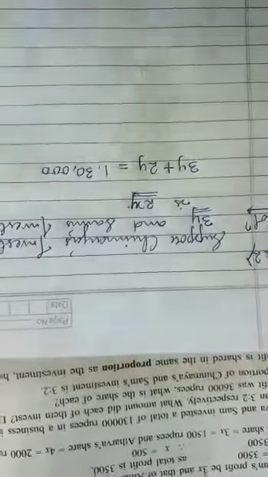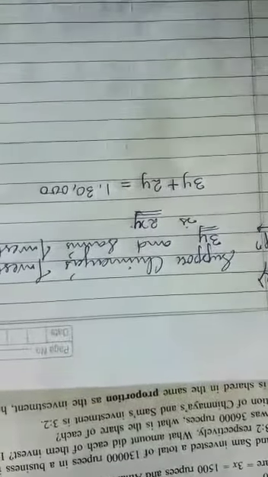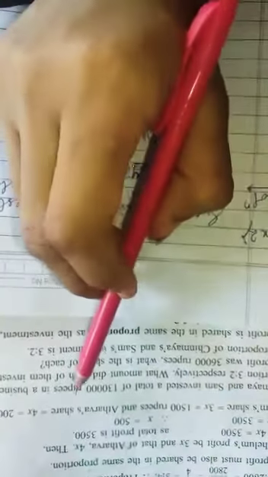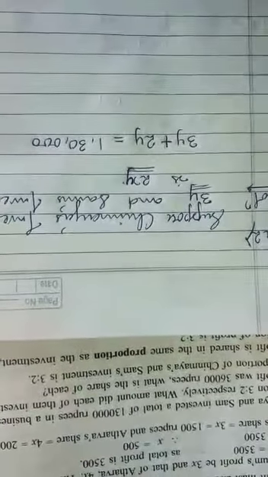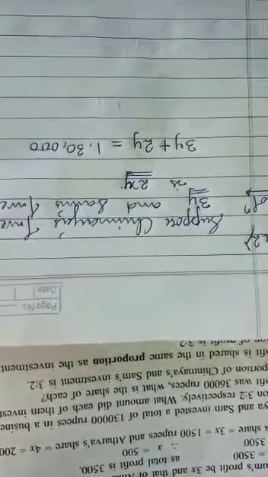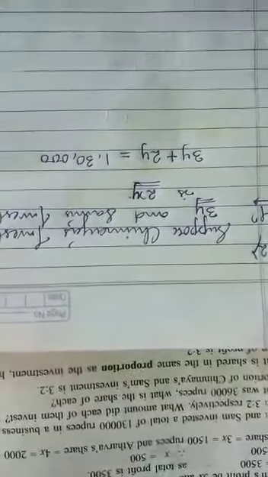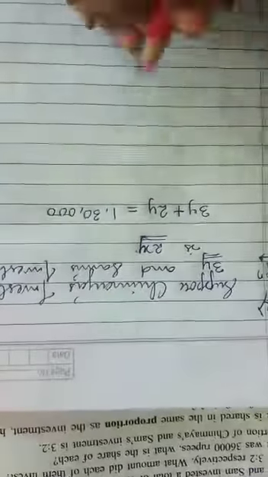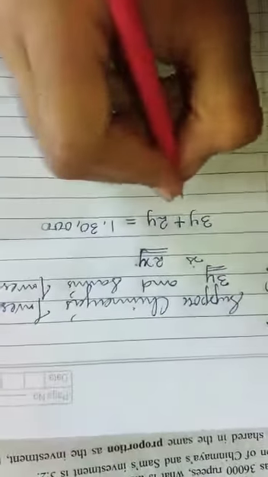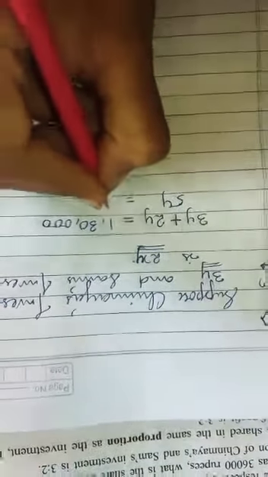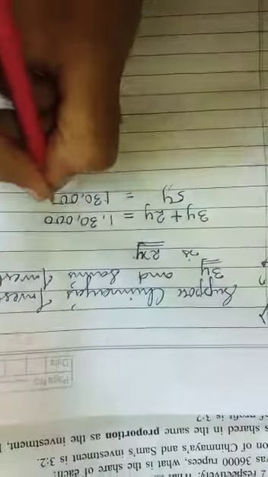To find out their separate investment. Am I right? To find out their separate investment, because इन लोग का investment यहाँ साथ में दिया हुआ है. That we have to separate first. जब हम separate investment find out करेंगे उसके बाद हम दोनों का separate profit easily find out कर सकते हैं. So before that we have to prepare an equation like 3y plus 2y is equal to 1,30,000. 3y plus 2y, that is 5y, is equal to 1,30,000.